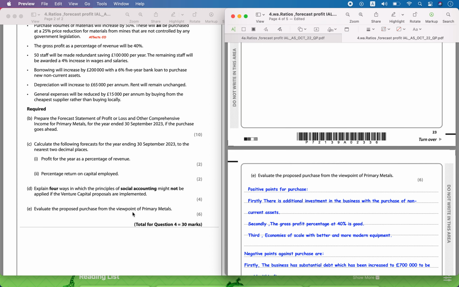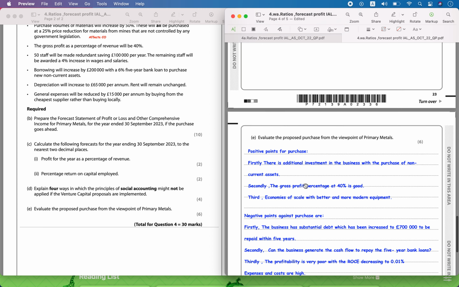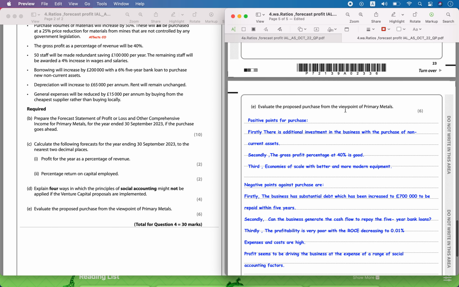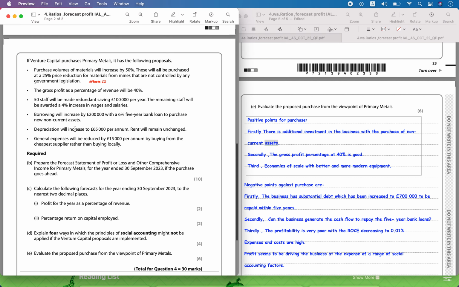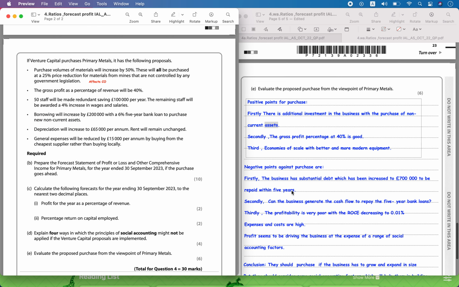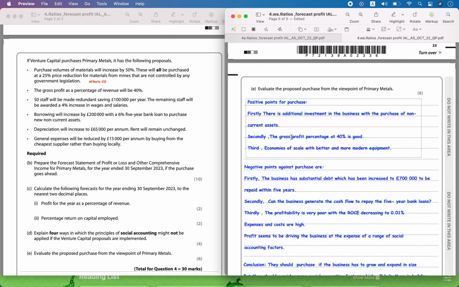Then you have to evaluate the proposed purchase from the viewpoint of Primary Metals. So let's evaluate this. The positive points for the purchase are: firstly, there is an additional investment in the business with the purchase of these non-current assets. Secondly, the gross profit percentage at 40% seems to be good.